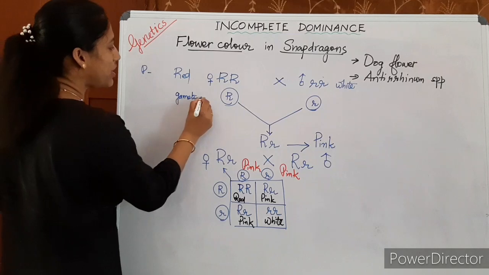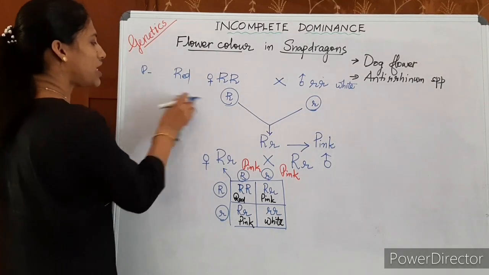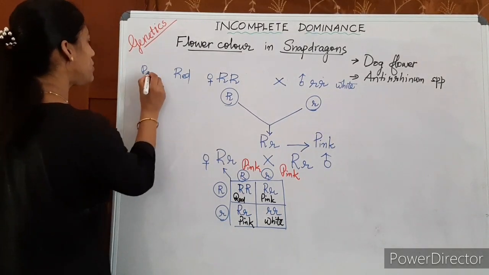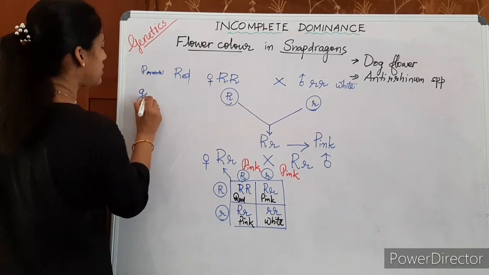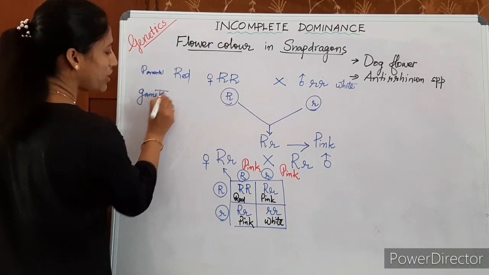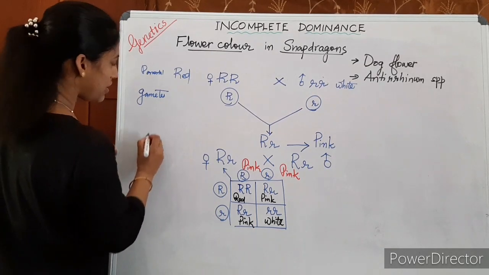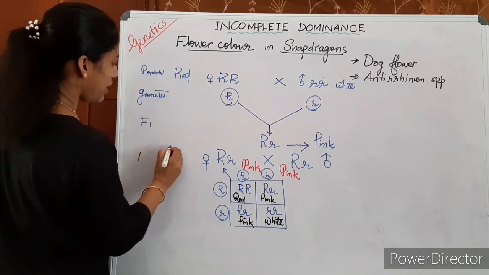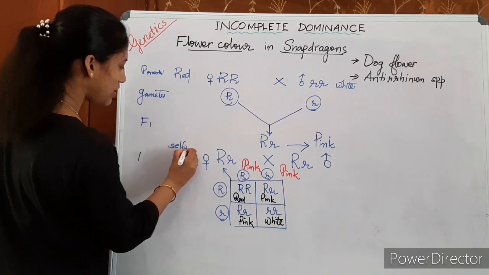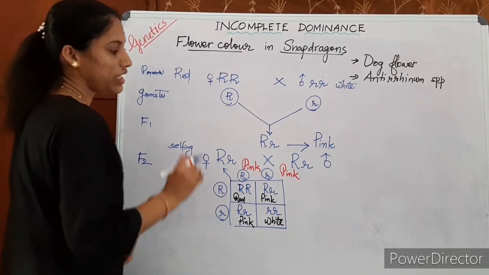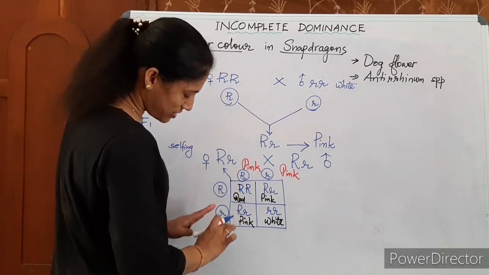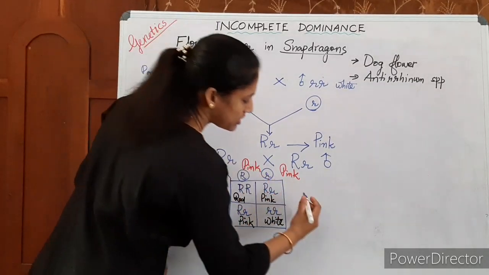Parents, gametes, right in the same line, you have to keep the pattern throughout. Parental generation, already we have discussed this, then this is F1 generation, then on selfing of F1 we get F2 generation. In the F2 generation, you can see the result.